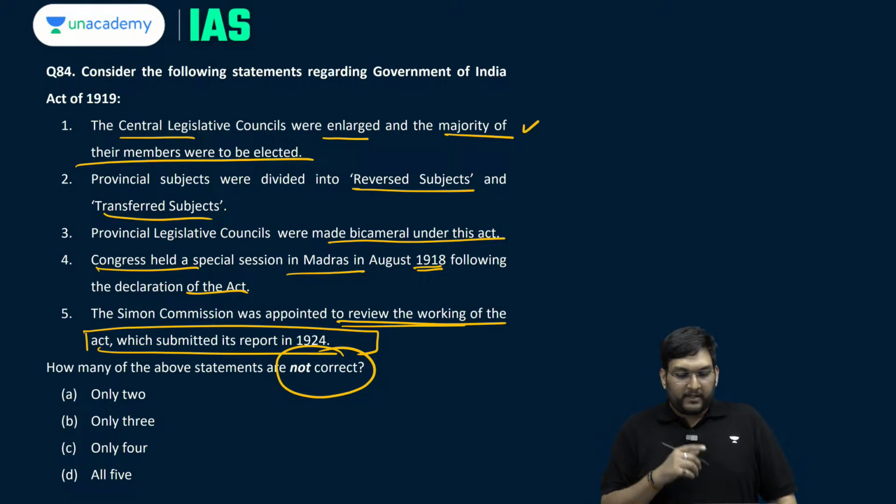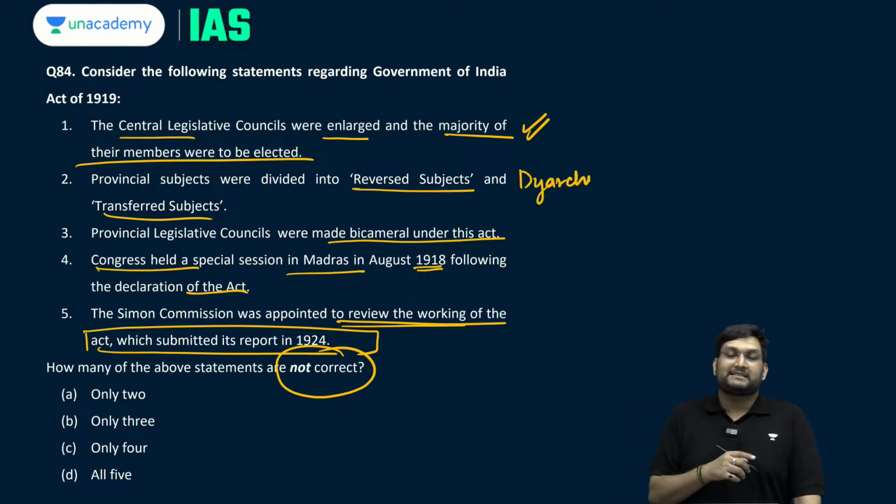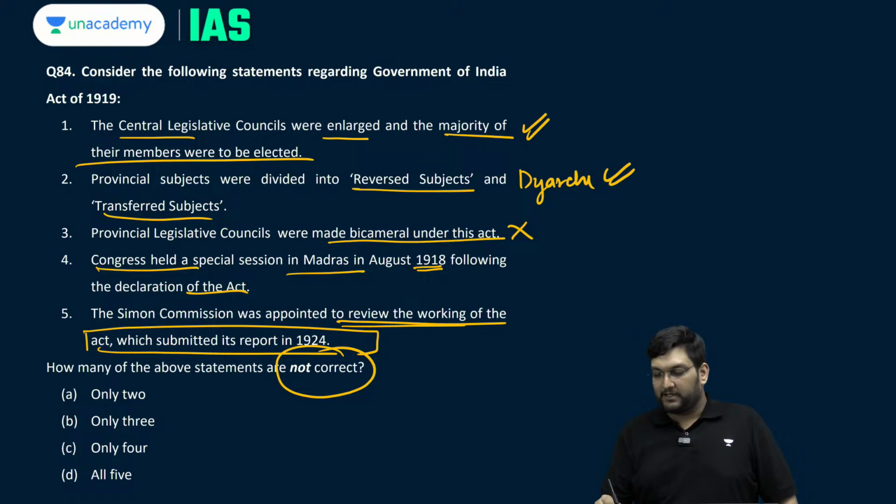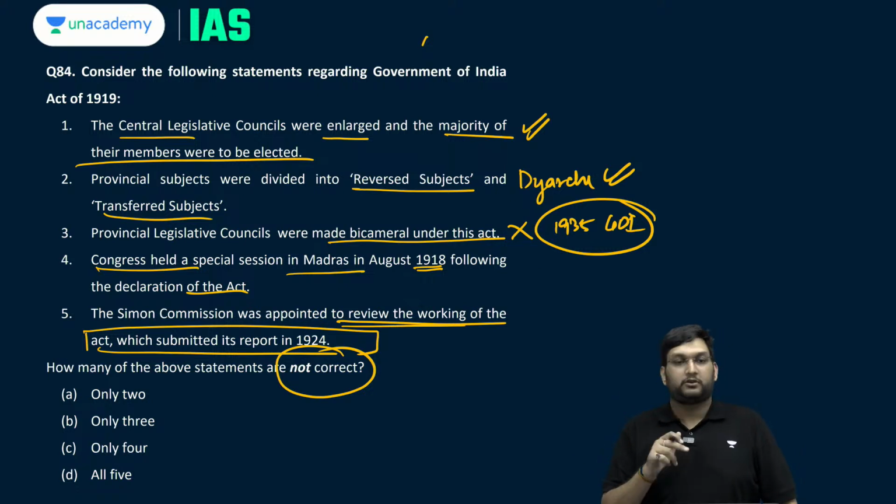Was the Central Legislative Council enlarged and majority were elected? This is correct. Provincial subjects were divided into reserved and transferred. Yes, dyarchy introduced through this act itself. This is also correct. The PLCs were made bicameral under this act. This is incorrect. Why? Because bicameralism at the provincial level comes through the 1935 Government of India Act, not the 1919. Rather, a bicameral center is there through it.